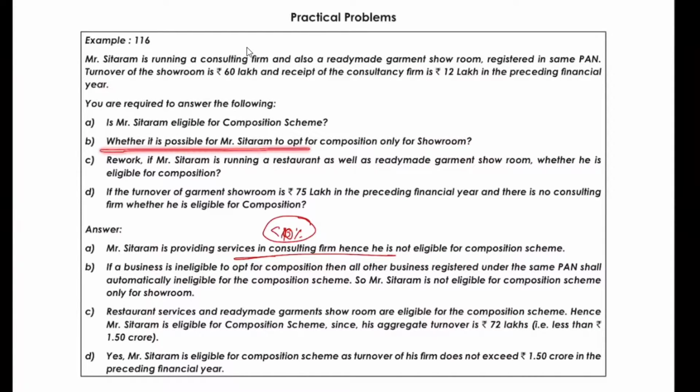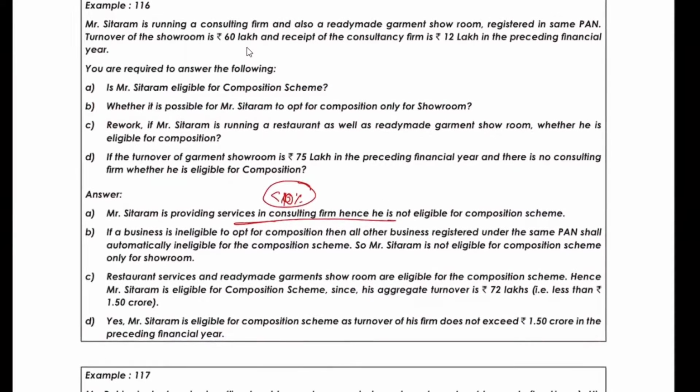Whether it is possible, Mr. Sitaram, to opt for the composition levy only for the showroom? 1,000 times we have answered. So no. Separate registration cannot be taken for the same unit registered under the same PAN.